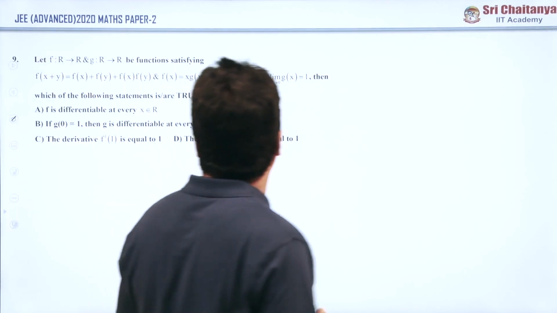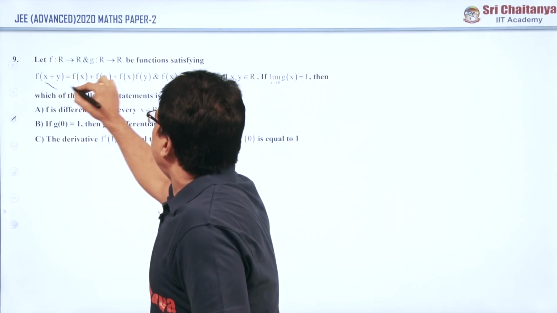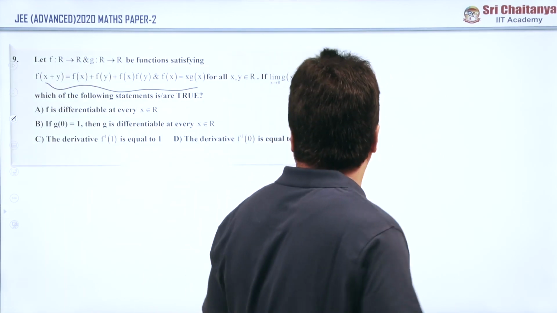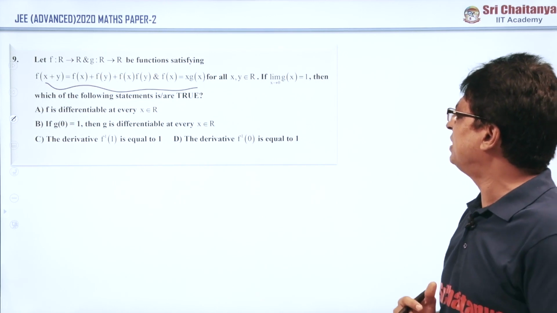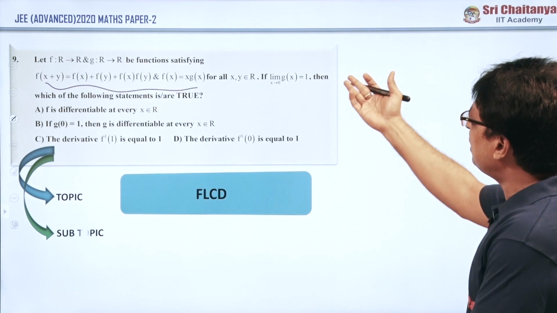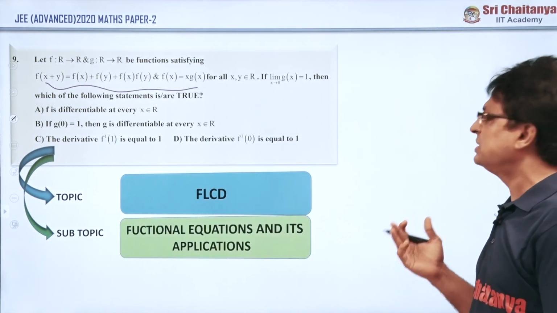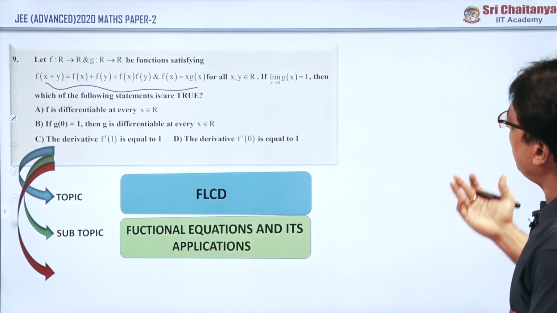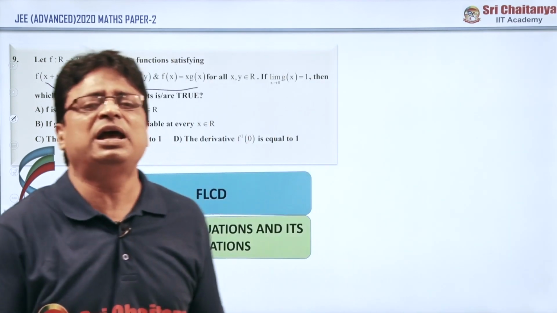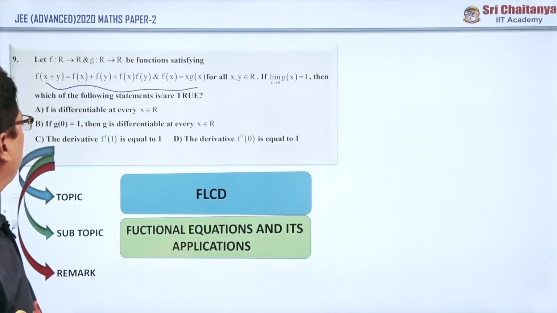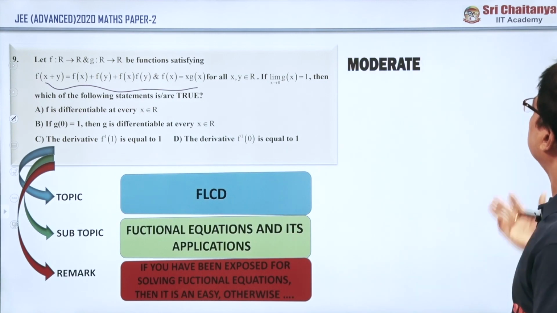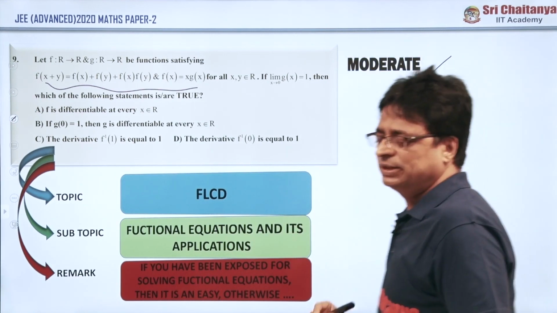Now coming to question number 9. See my friends, this kind of equation is called a functional equation. If you are thorough with functional equations, and if you have been exposed to functional equations, then this is a very straight and very easy question. Similar models were repeated in IIT several times. If you have good knowledge of solving functional equations, there is no issue at all. If anybody has no idea regarding these particular models, then it may be somewhat difficult, but the majority of people consider this a moderate question.